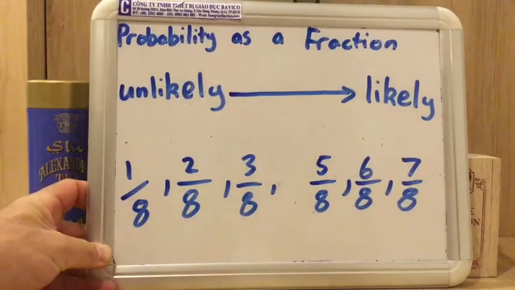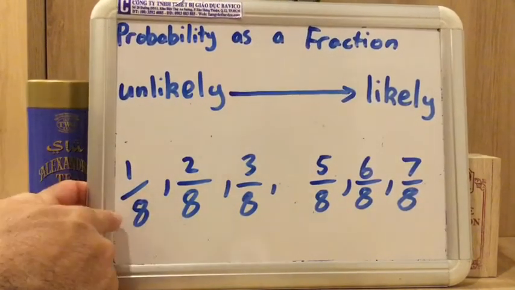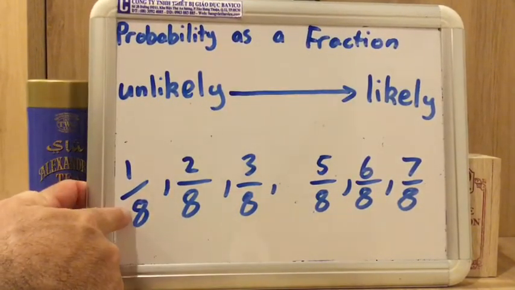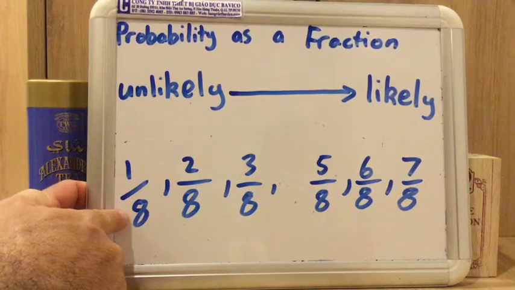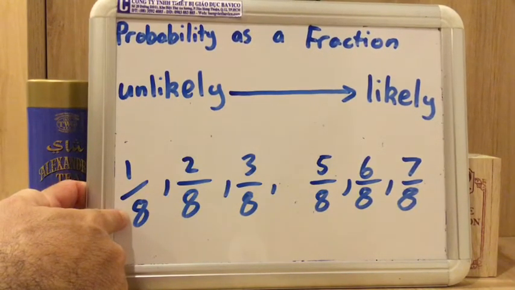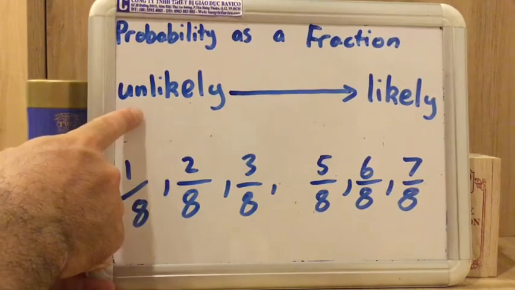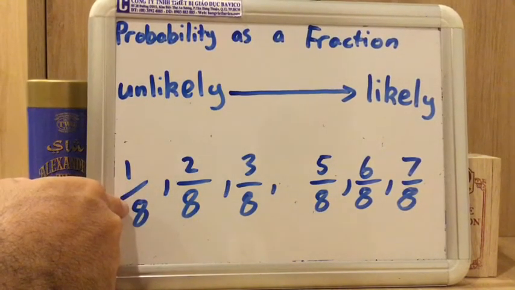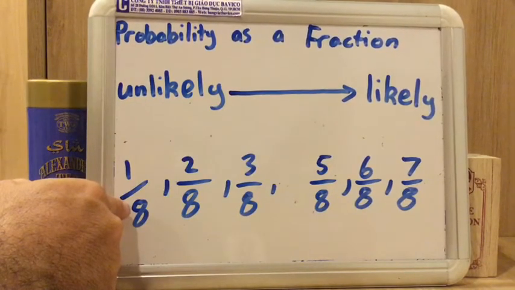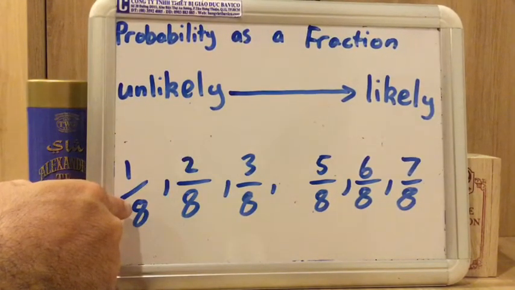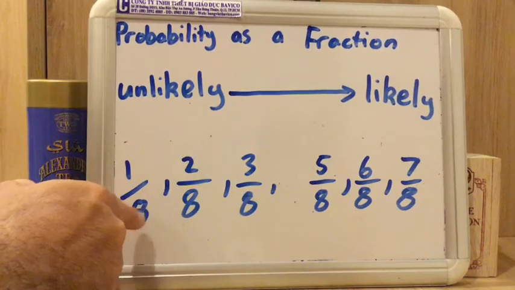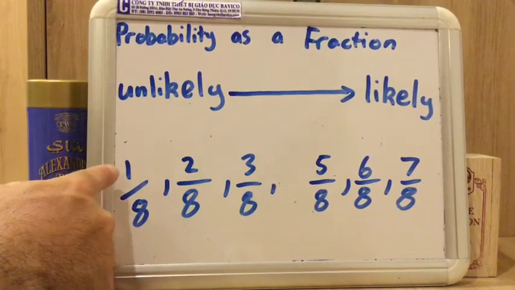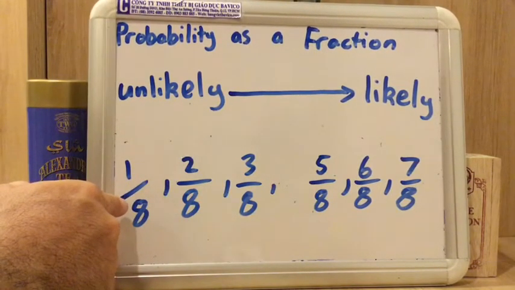So you can see that we have got 8 things that we can choose from. So we put the 8 at the bottom. The likelihood of me randomly choosing Milo, it's very unlikely. It's unlikely because there's only a 1 in 8 chance, or a 1/8 chance of us randomly choosing Milo. That's much more precise because we know exactly what the chance is, 1 in 8. And that would be the same for coffee. We've only got a 1 in 8 chance of choosing coffee.